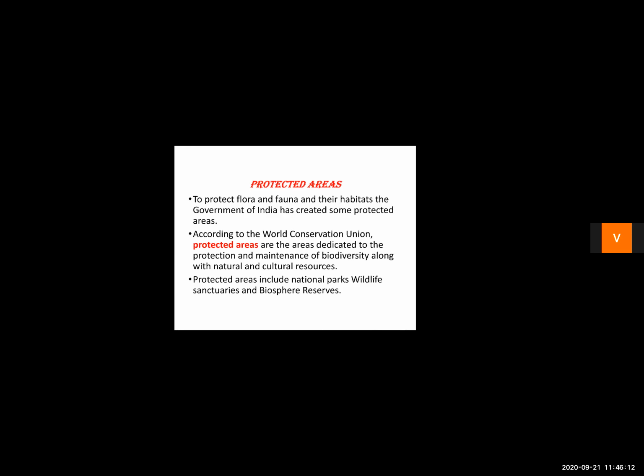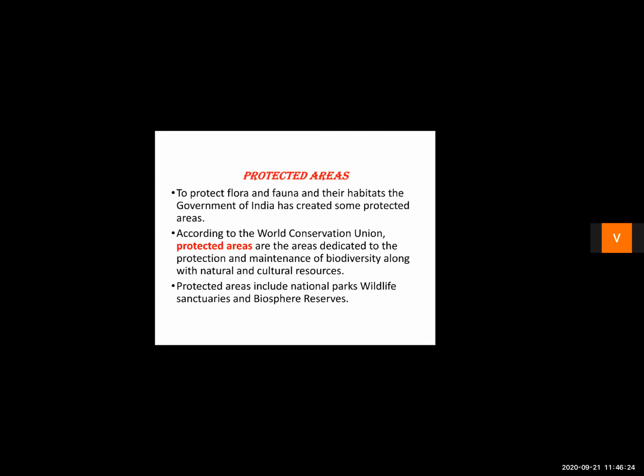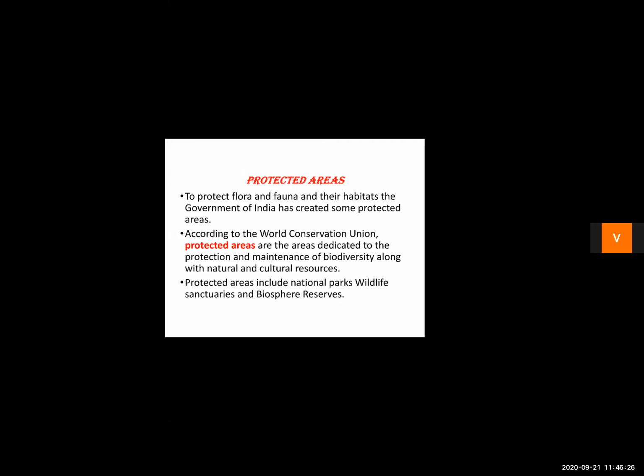The fauna that is found in that particular region. So, protected areas are the region in which the flora, the plants, the fauna, the animals are protected,